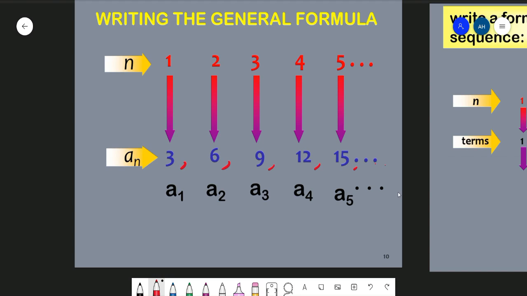So we see our first term here, a1 is equal to 3. We see the numbers 3, 6, 9. These numbers are actually the multiples of 3. So to get 3 is 3 times 1. To get 6 is 3 times 2. 2 in this case is the value for n. Now to have 9, we multiply 3 by 3. This is 3 multiplied by 4. You see the pattern there? 3 times 5, we have 15. So for an, very clearly, an is equal to 3 times n, or 3n.